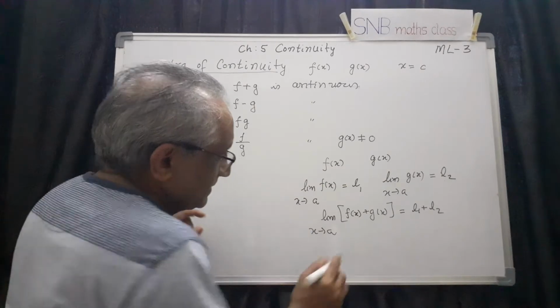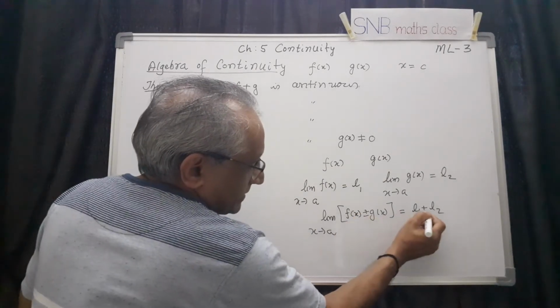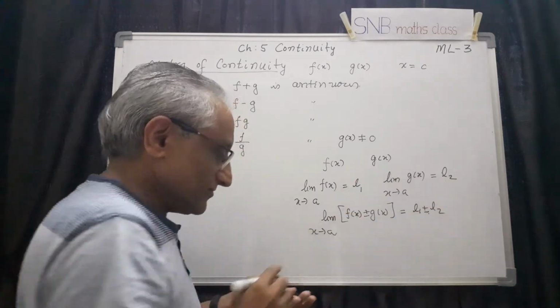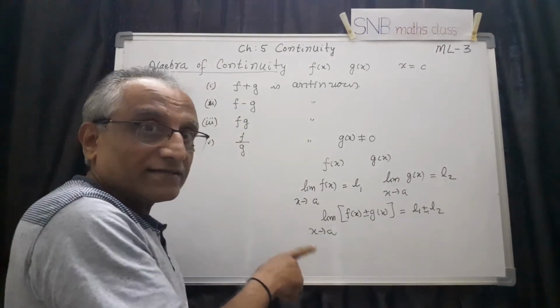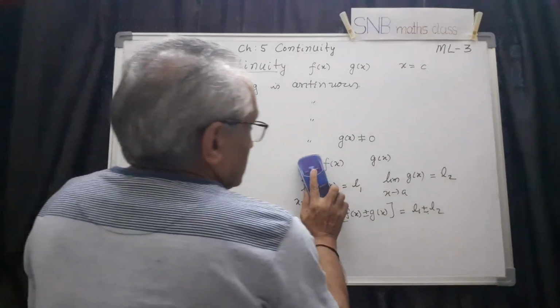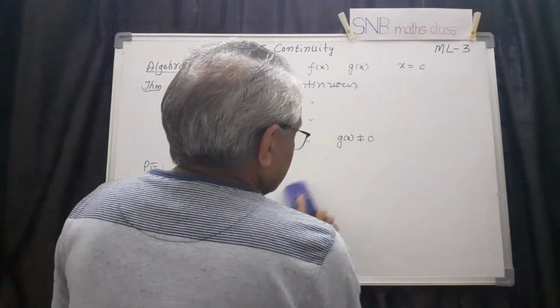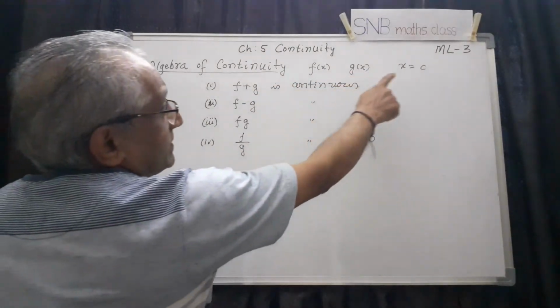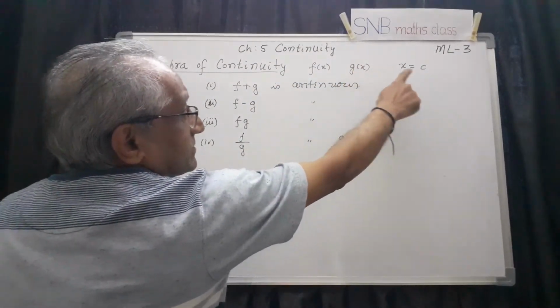The same thing is true if you take minus, it is minus. Same thing for product and division. So this is the theorem we studied last year. Using this one we are proving this. So now what is given is, in the theorem, the condition is f is continuous at x equal to c, g is continuous at x equal to c.